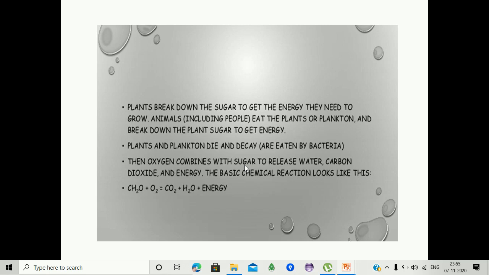The basic chemical reaction looks like this: carbohydrates in the presence of oxygen, that is nothing but combustion, lead to the formation of carbon dioxide, water and energy.